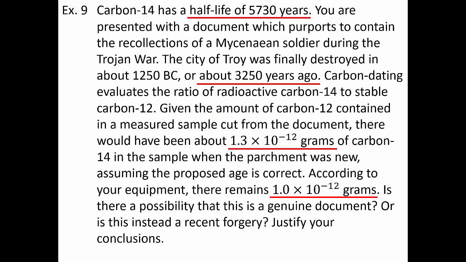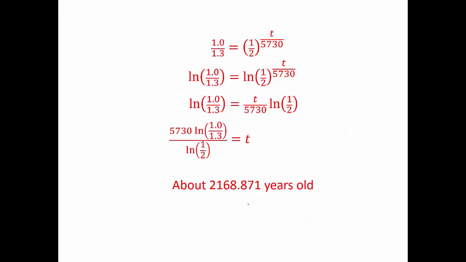But remember, it said here that the Trojan War occurred a little over 3,000 years ago. So if the document is only 2,200 years old, that means it's a fake. Now, it still is 2,200 years old, so it's an interesting artifact, but it is not from the Trojan War.